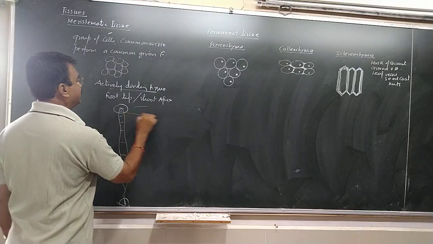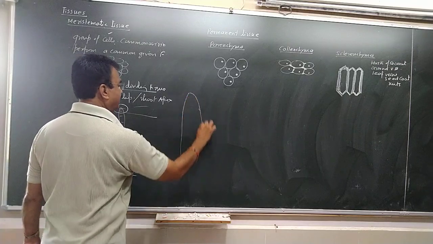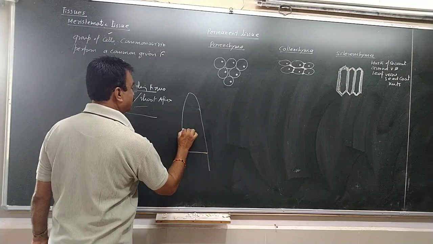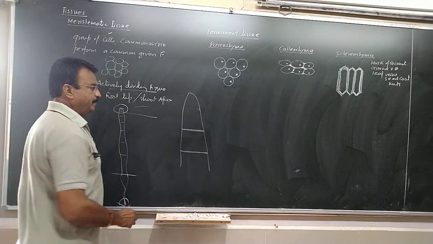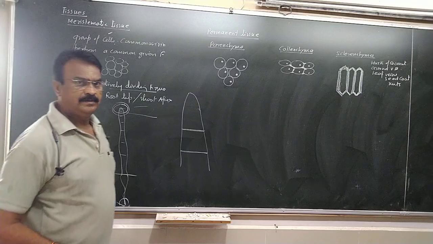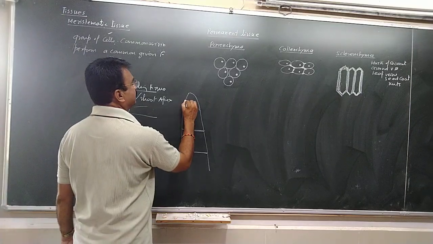If you magnify this part, this is the magnified apex. This is node, this is node, this is the tip. And the meristematic tissue is present in this region. On the basis of location, the meristematic tissues are of three types.